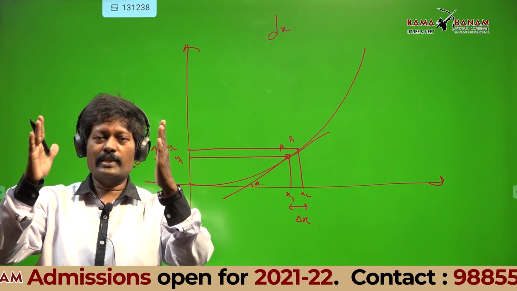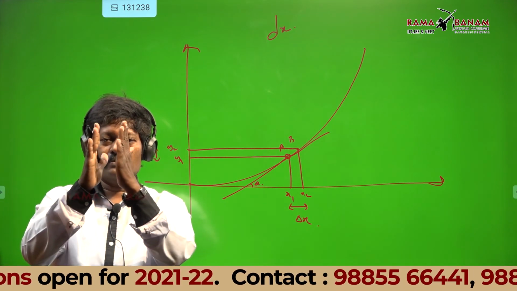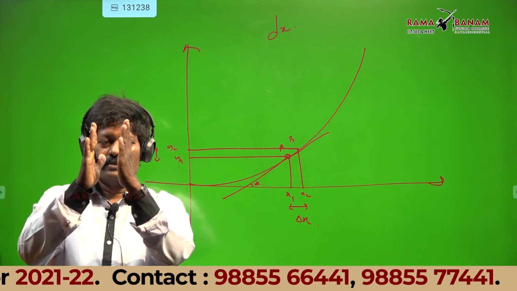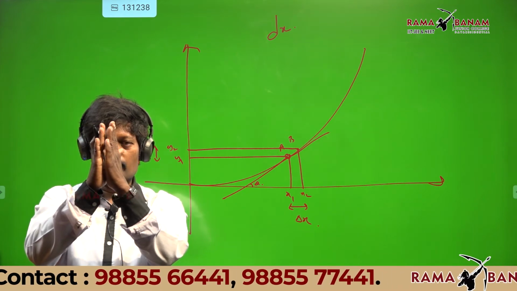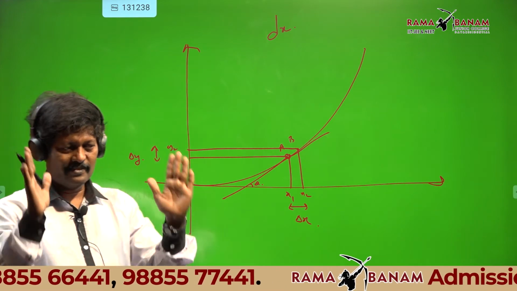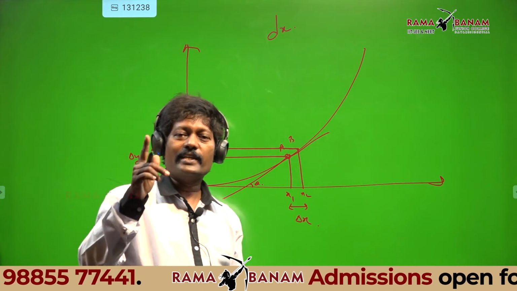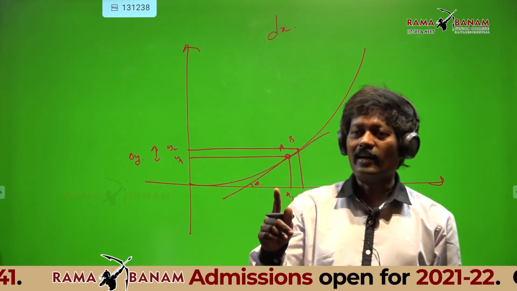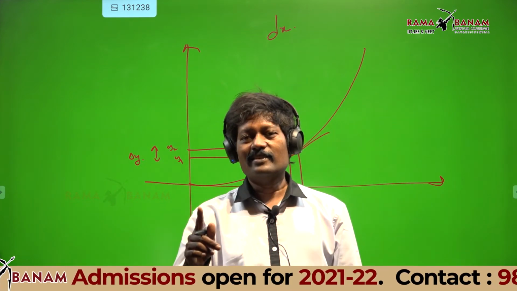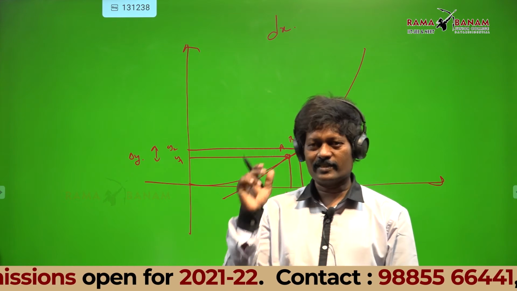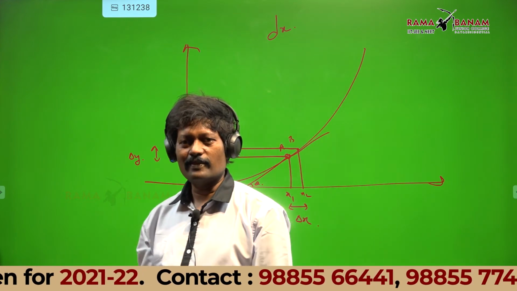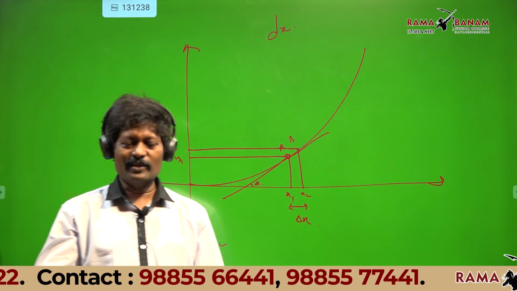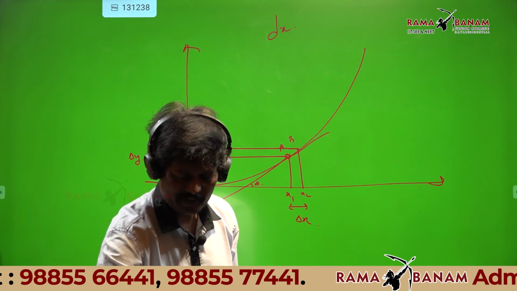When x2 minus x1 comes closer, delta x, and still closer, dx. So dx and dy are nothing but small quantities. Did you understand that point? Now see the wonderful point here.